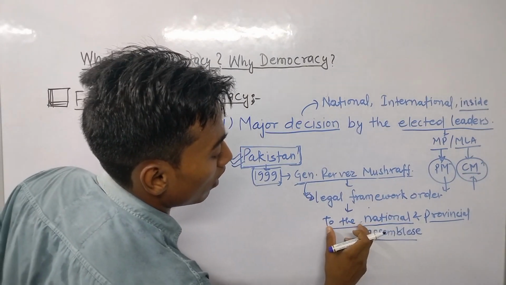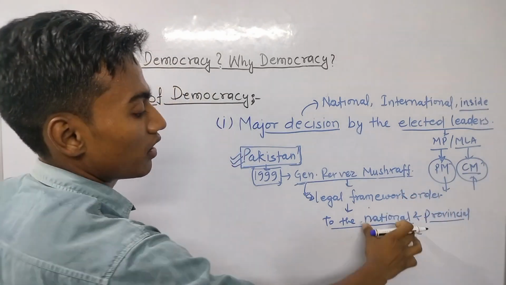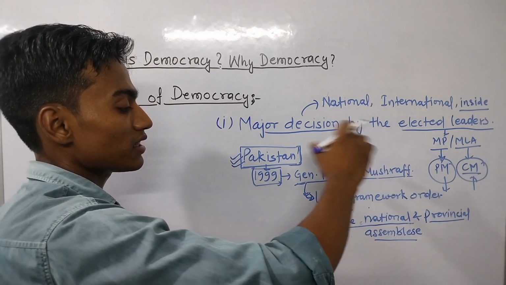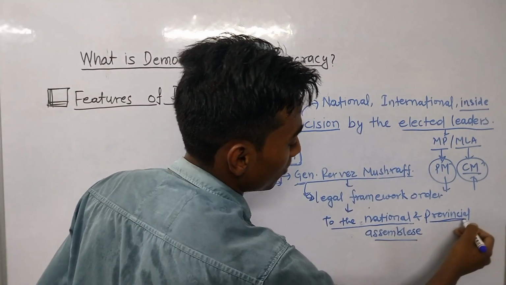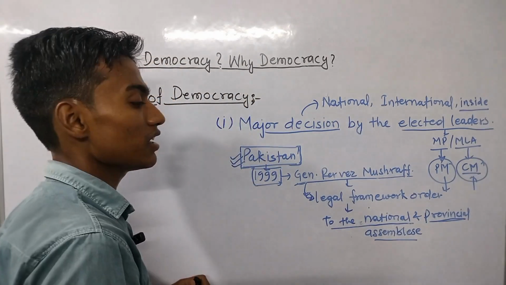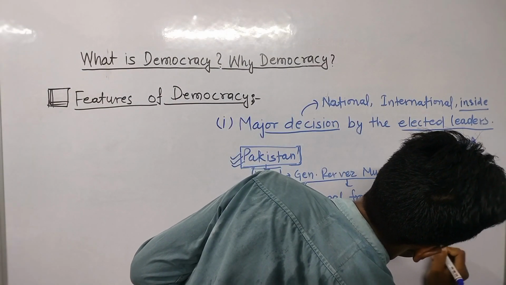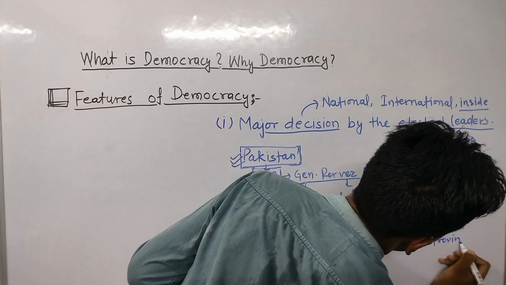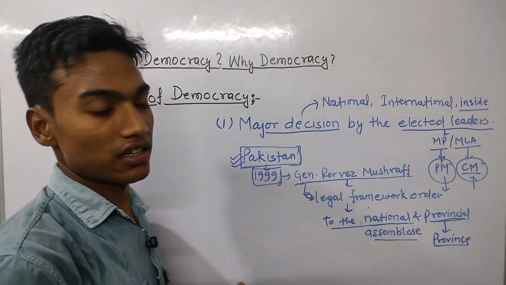Just think: national means at the level of the central government. But what is the provincial assembly? The word provincial originated from province. Province means state.